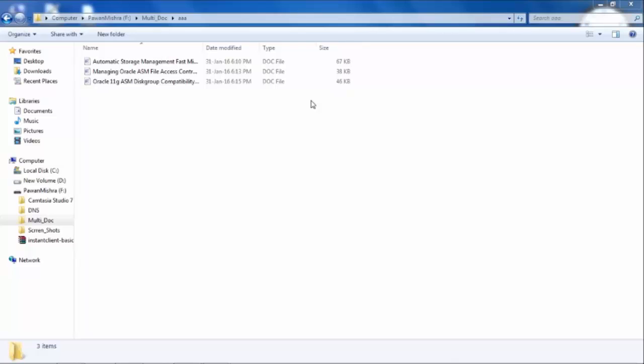Suppose that this failure was a temporary issue, meaning for the time being that disk goes off, and maybe it got fixed in a few hours and comes back. ASM will start again to copy the remaining disk data to that same disk.